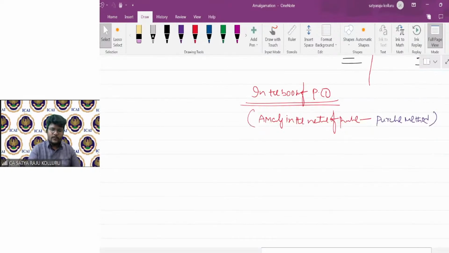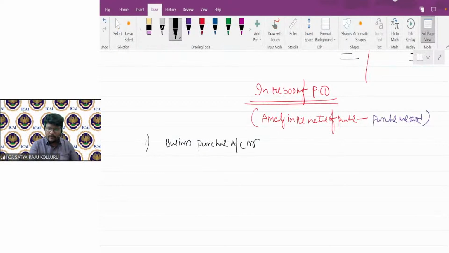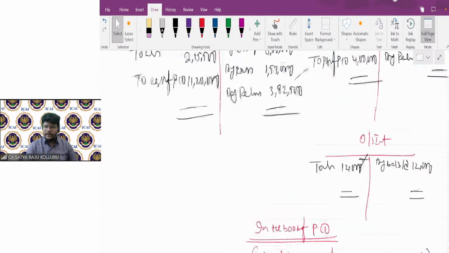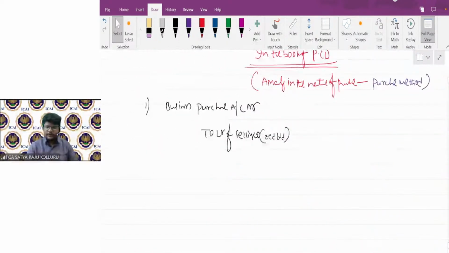Now, all of you, please participate here. So, the first and foremost entry is related to business purchase. So, at the time of purchase, the journal entry is business purchase account debit to liquidator of selling company, which is Z Limited. So, at which value did we purchase this business, at the rate of PC? We already calculated the PC under the first sub question, which is 17 lakh 20,000.